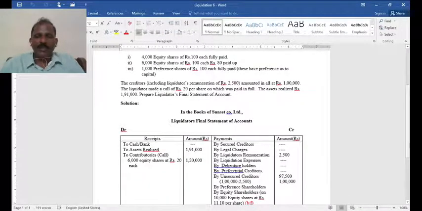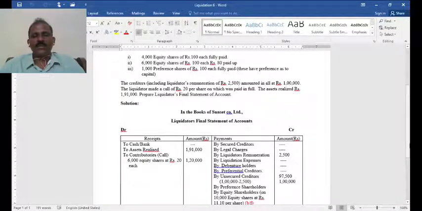No liquidation expense in this problem, whereas in an earlier problem you had that. This is the order of payment in case of liquidation. While making payment to outsiders out of assets realized, the liquidator has to follow this order. In this problem there is no liquidation expense and no debentures, hence no payment to debenture holders. Remember, if there is a debenture and arrears of outstanding interest, you have to pay. Then comes preference creditors. Unlike other problems, there are no preference creditors mentioned in this problem.